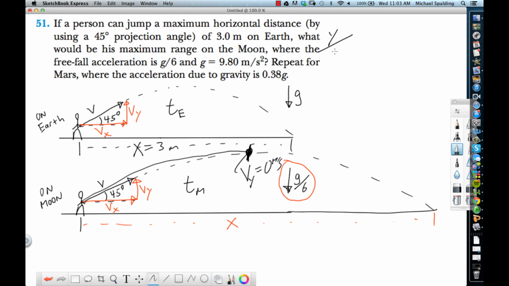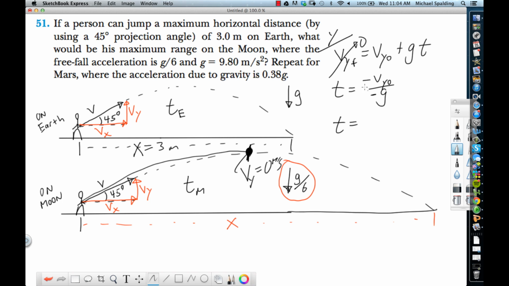Looking at the third motion equation, Vy final equals Vy initial plus gt. So what is Vy final? If the top is our final, what's Vy up there? 0. There is no y velocity at the top. So what we end up getting is t equals negative Vy initial over g, but g is also negative, so that cancels.